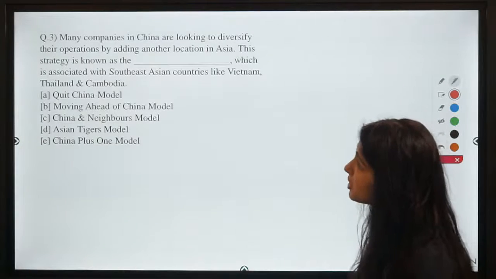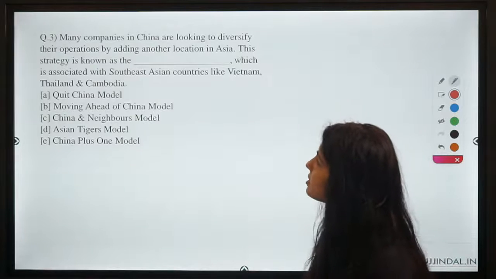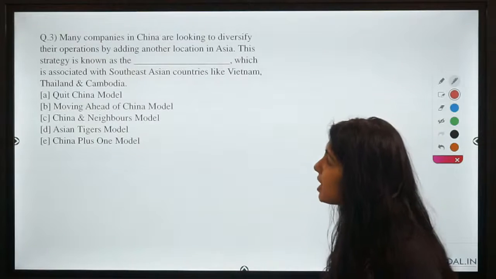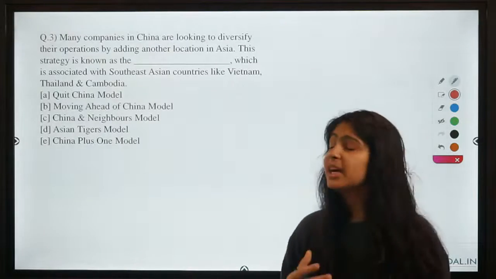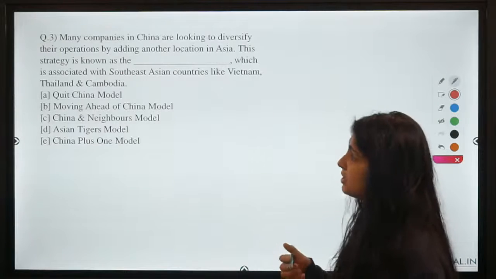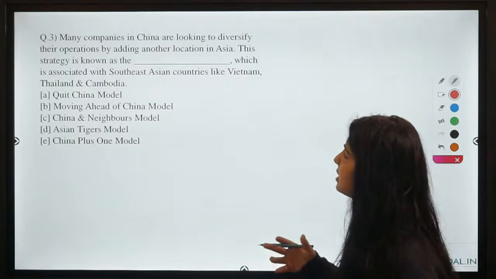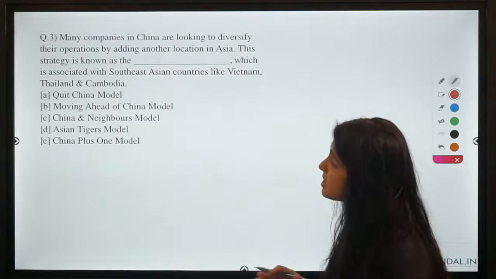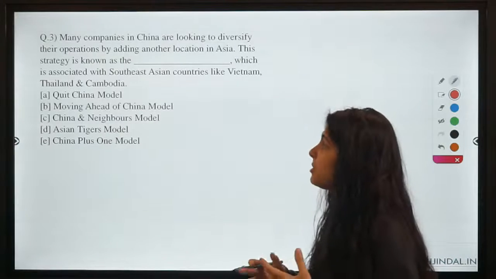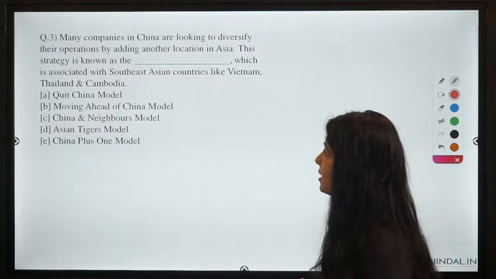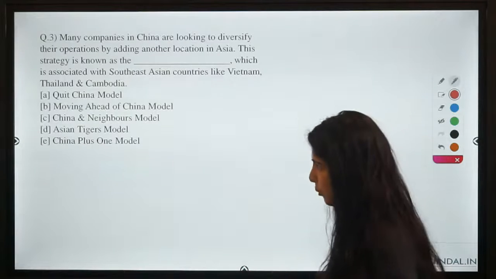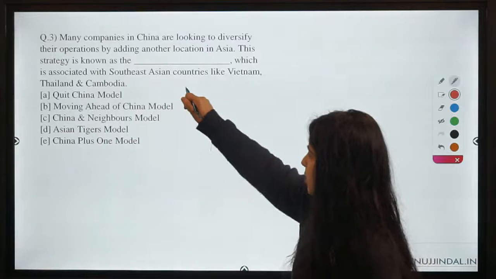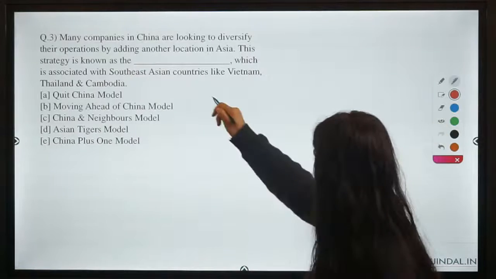The third question says, many companies in China are looking to diversify their operations by adding another location in Asia. This strategy is known as the dash. So you have to tell the name of this strategy, and this strategy is associated with Southeastern nations mostly, and countries like Vietnam, Thailand and Cambodia. So you have to tell which is the correct option.